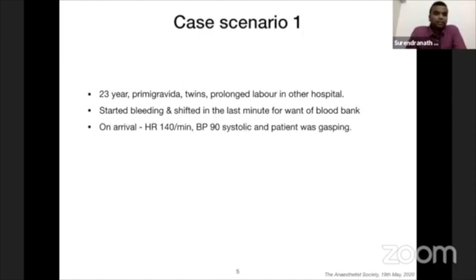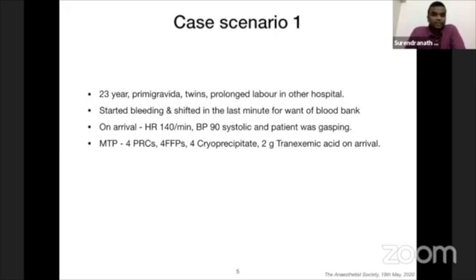On arrival, we saw her with a heart rate of 140 per minute, blood pressure 90 systolic, and the patient was literally gasping, both with pain and she was really tired. A massive transfusion was done with 4 units of PRCs, 4 units of FFPs, 4 units of cryoprecipitate. This is what we could get at that time. And she was given 2 grams of tranexamic acid on arrival. IV fluid of 2 liters of crystalloids and colloids were pushed on all sides.